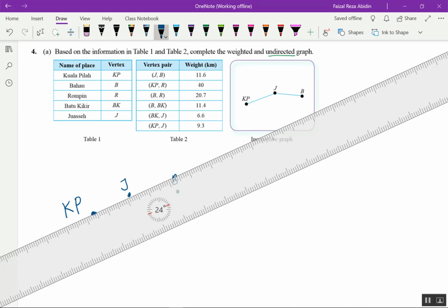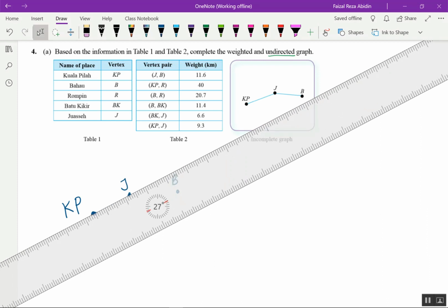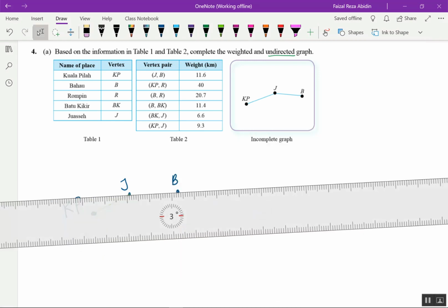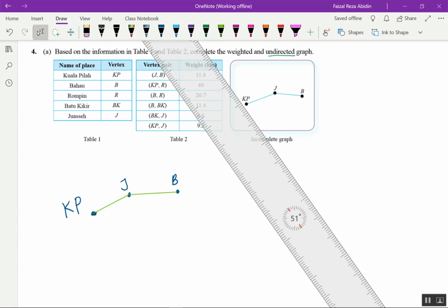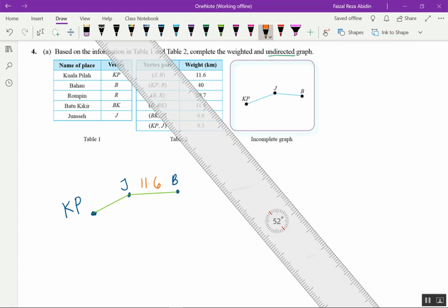Okay, this one also is not a complete weighted and undirected graph. Okay, so I have to draw this one first. Okay, vertex pair. So next I have to draw according to the vertex pair given here. So JB is 11.6. Okay, over here is 11.6. KP to R, Rompin, is 40. This one is the longest distance.